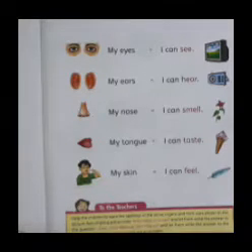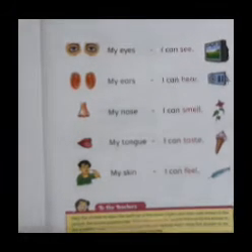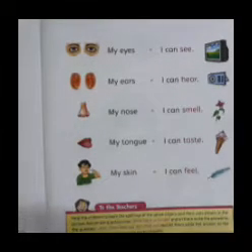Okay, now last GK class we learned about the five senses, isn't it, children? Now take your books and turn to page number 85, children. Can you see the pictures there? Do you remember learning, children? Five senses. What are the five senses?